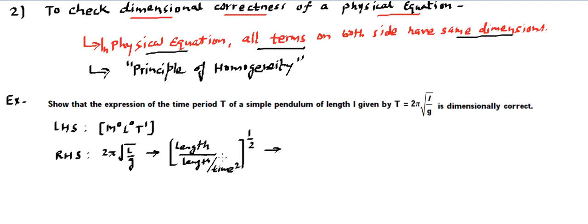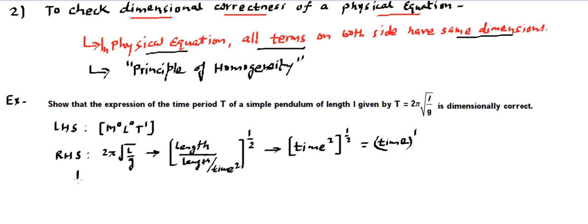This can be written as: length and length will get cancelled out, so it will become time square raised to power half. Time square raised to power half is equal to time raised to power 1. So the right hand side has been converted in terms of fundamental physical quantity, which came out to be time raised to power 1.